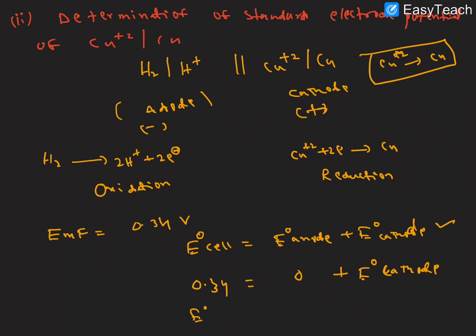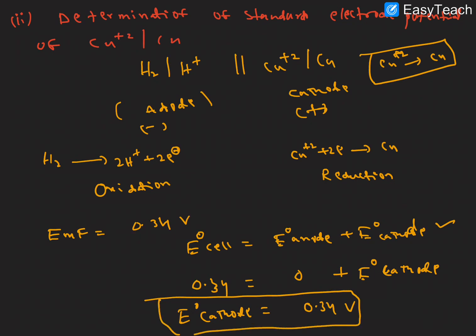So E naught cathode is equal to 0.34 volts. This is the standard reduction potential value of copper. I hope it is clear.